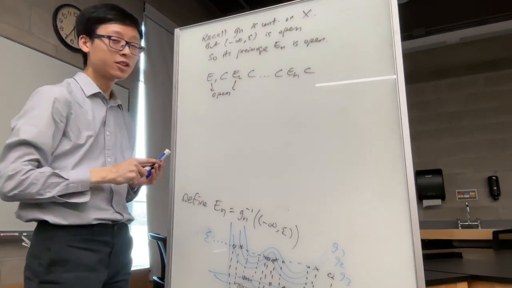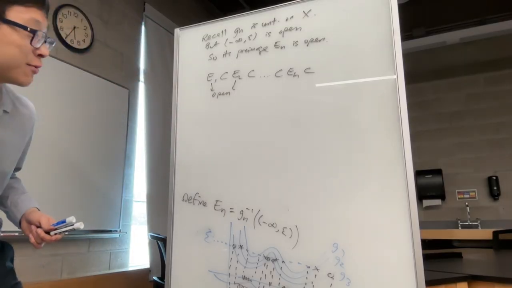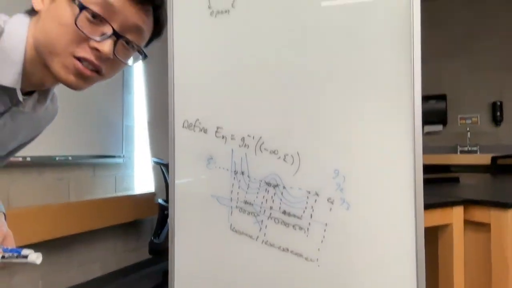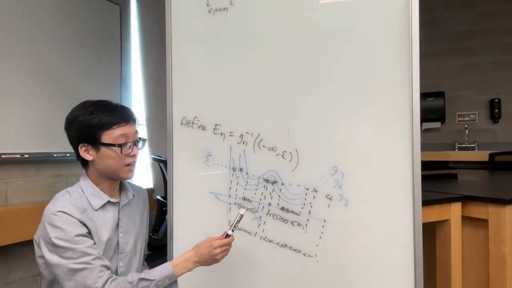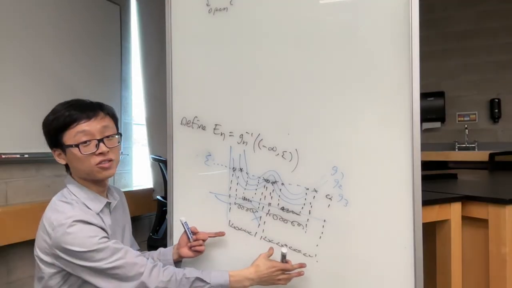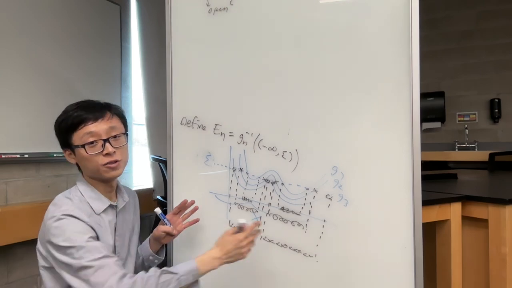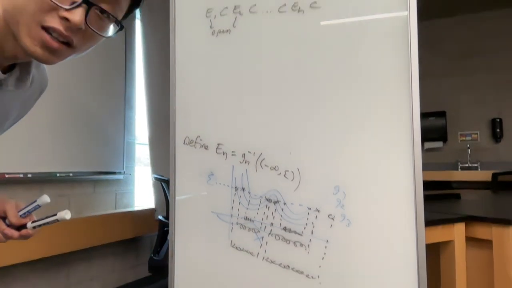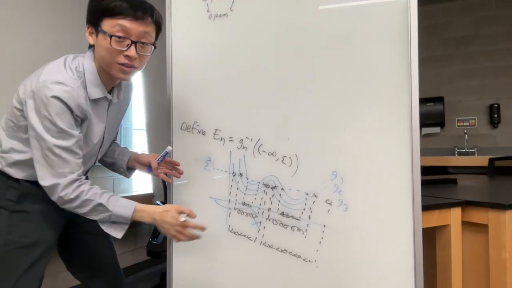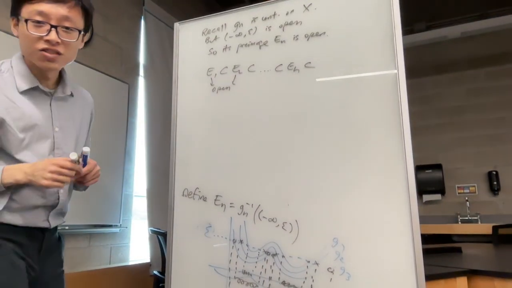Well, wouldn't it be nice if all of these ENs were an open cover of X? That's how we know we're halfway done. And the picture should tell you that this ought to be the case. Because look down here. E1 is the little squiggly, E2 is a spiral, E3 is a triangle. It's just getting bigger and bigger, and you can sort of intuit eventually it's going to encompass all of the domain big X. Because the GNs are decreasing towards 0. You're not going to leave any room eventually for things to be not less than epsilon, for arbitrary epsilon. But that's all words, let's prove it.